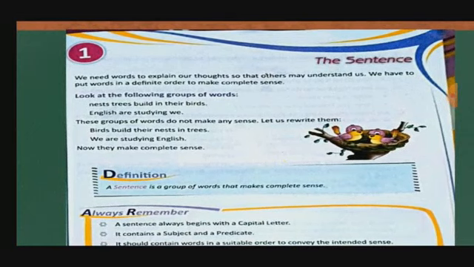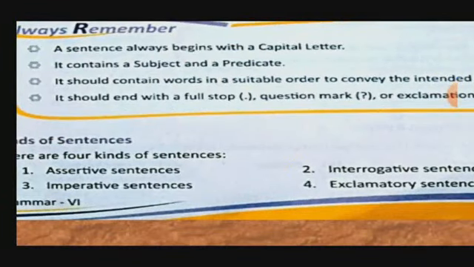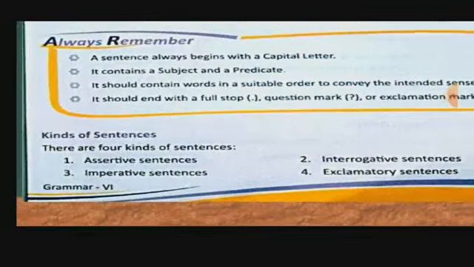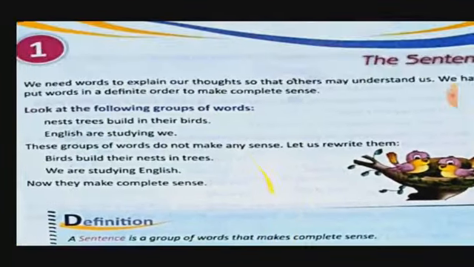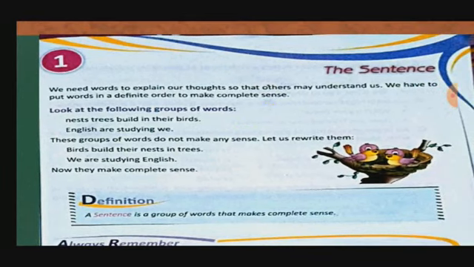So basically, how many kinds of sentences are we having? 4 kinds. Which are those? Here it is written assertive, imperative, interrogative or exclamatory. Okay. So now from the beginning, whatever the text is given in the book, we will start to read. We need words to explain our thoughts so that others may understand us. What is the need of the words? We use the words to make the others understand what we want to say. Got it? So we have to put words in a definite order to make complete sense, as I told you in the beginning.